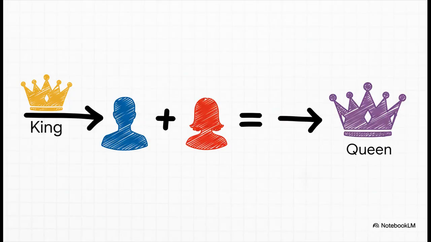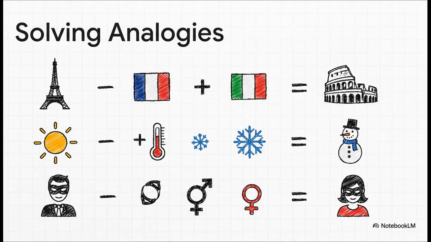And that brings us to maybe the most famous, most mind-blowing example in all of AI. If you take the vector for the word king and you subtract the vector for man, and then you add the vector for woman, the resulting vector you get is incredibly close to the vector for queen. Just think about that. The model has learned the abstract concepts of royalty and gender just by analyzing patterns in text. It's incredible.